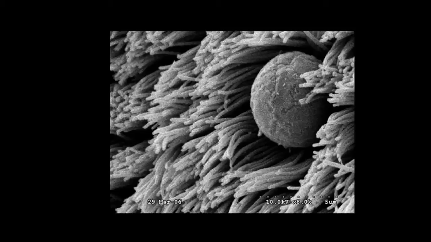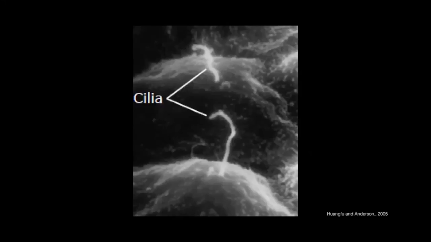They are present in large numbers per cell. Shown here is an electron microscope image of a primary cilia. They are present as a single copy per cell, and they do not beat. For this reason, they were considered by scientists as a vestigial organelle, with little functional importance. However, this changed 15 years ago when defects in the primary cilia were found to be the origin of many human genetic diseases, collectively known as ciliopathies.